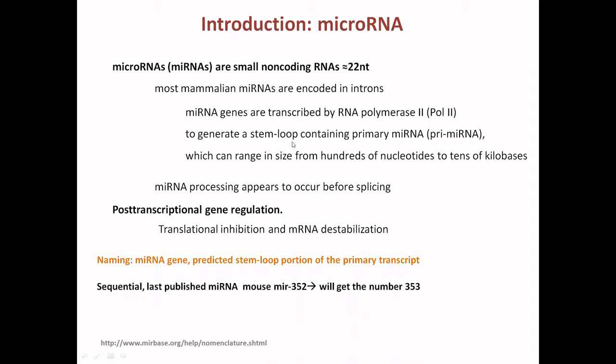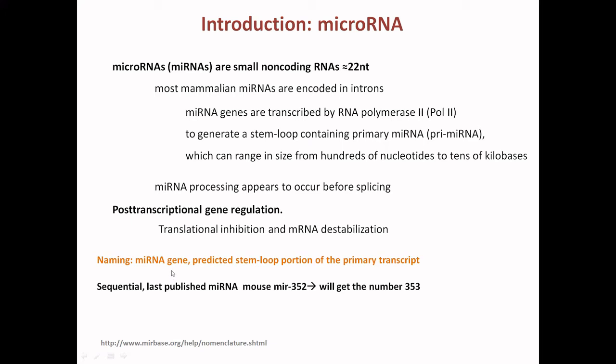They generate a stem loop containing primary microRNA, or pri-microRNA, which can range in size from hundreds of nucleotides to tens of kilobases. The processing of the microRNA starts before the splicing. Post-transcriptional gene regulation is taken care of by these microRNAs through translational inhibition or mRNA destabilization.